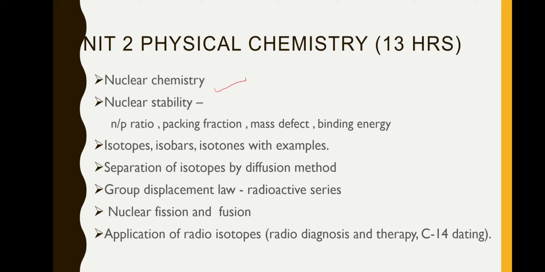Physics people might have studied it, or they may even have a subject itself, nuclear physics, so they will be more familiar. Zoology people, do not feel bad, you also have studied. We are going to see only the basics. So the next thing is nuclear stability. Nuclear stability is defined by the N by P ratio, neutron to proton ratio, packing fraction, mass defect and binding energy. We'll see what all these 3 are and how they are related to nuclear stability.